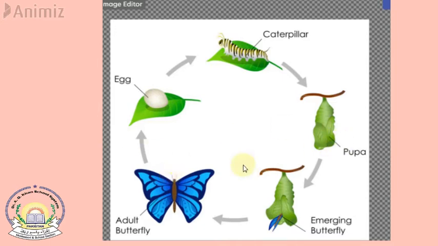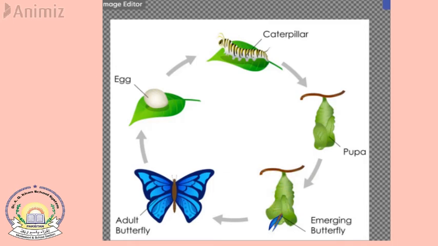Then the pupa starts to grow all of the parts that we recognize on butterflies, like wings, legs, a long mouth, and everything. So this is called an emerging butterfly.